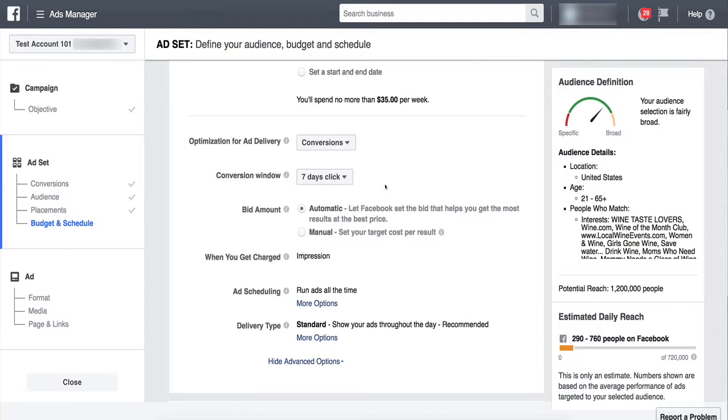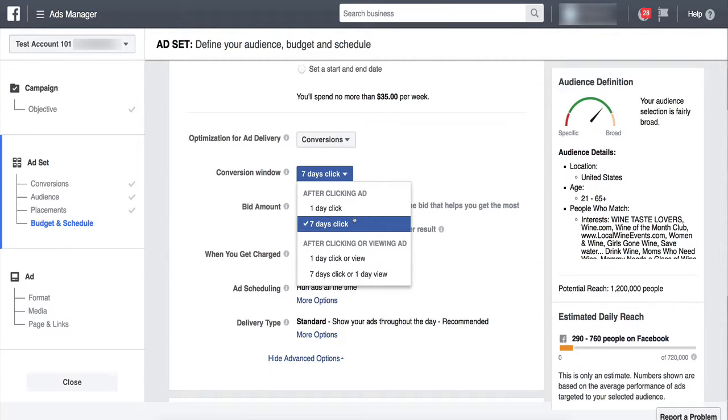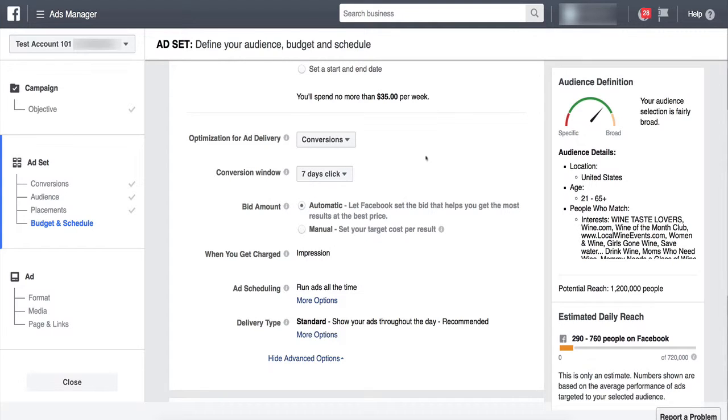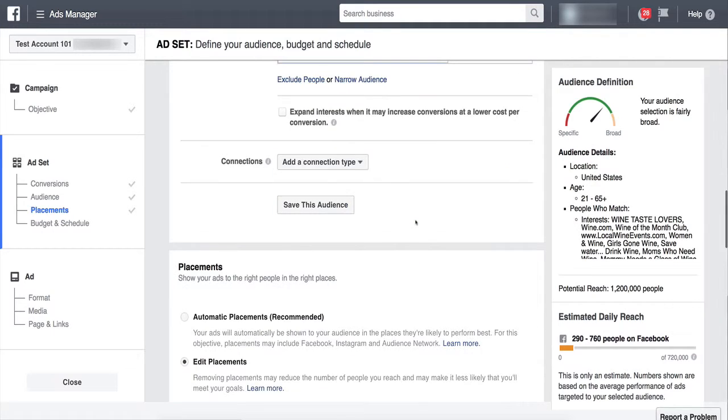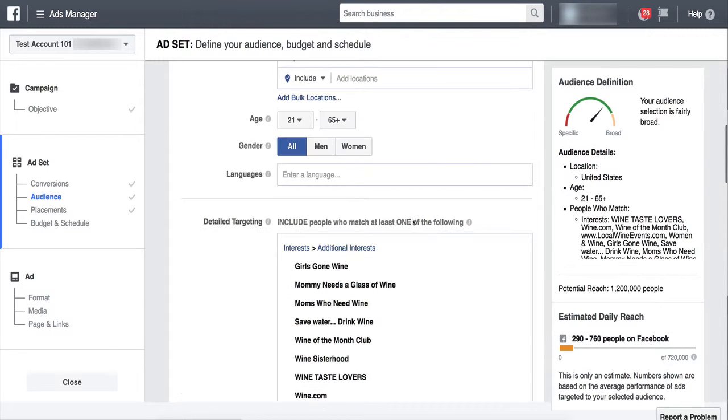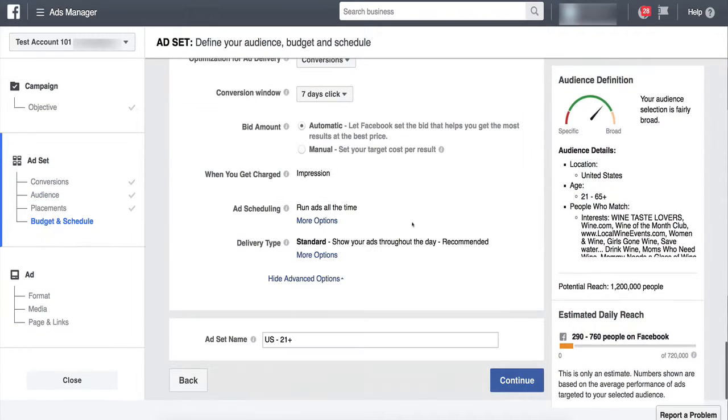And there will be a whole other video that goes over this one little option and explains what it means. But alternatively, you can choose other options, but trust me, just do 7-day click, okay? And this means that Facebook has more data for a longer period of time to help optimize your ad, okay? So look, we just built a targeting, very precise, really good targeting in my opinion for wine lovers.